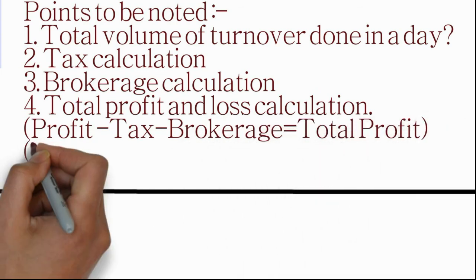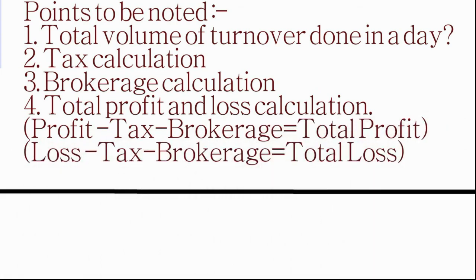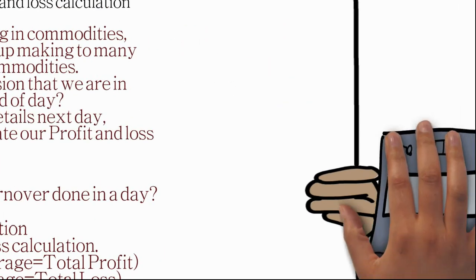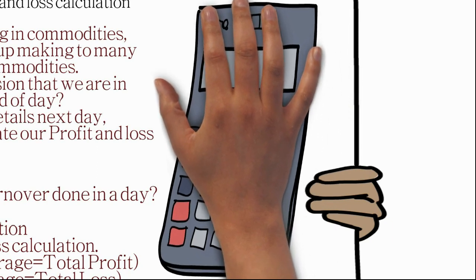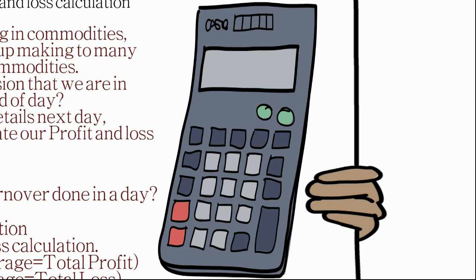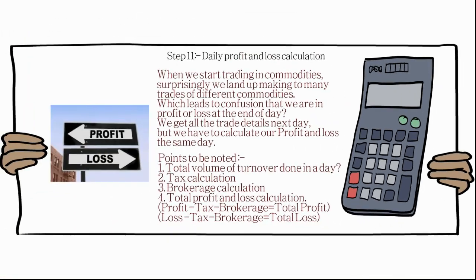Second is brokerage calculation. When you are trading on any call, whether it is a profit or a loss, you have to subtract brokerage and taxes on every call. Suppose you make a 10,000 profit. You have to subtract brokerage as well as the taxes, so your profit will not be 10,000; the actual amount will be different. Similarly, when you make a loss of 10,000, then add brokerage and taxes, so the loss will be more. In this way every day you have to calculate your